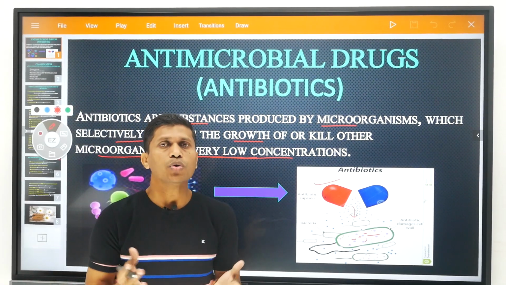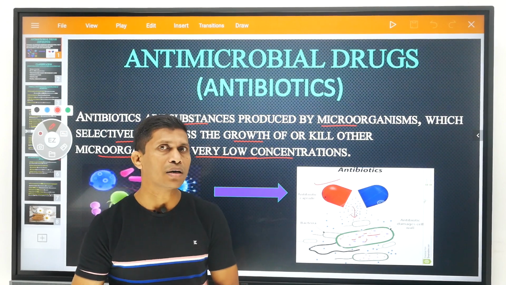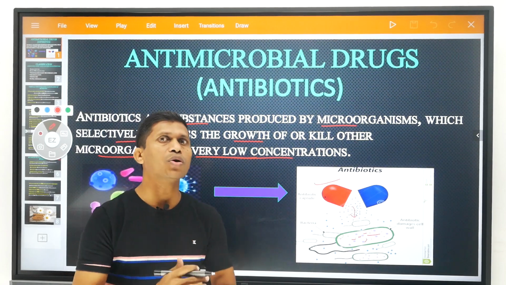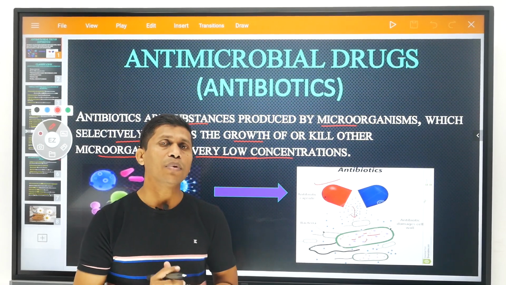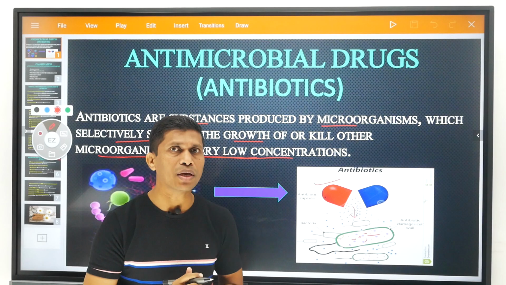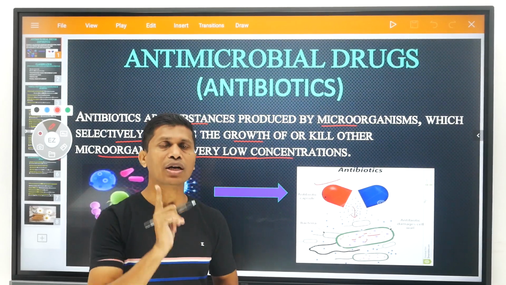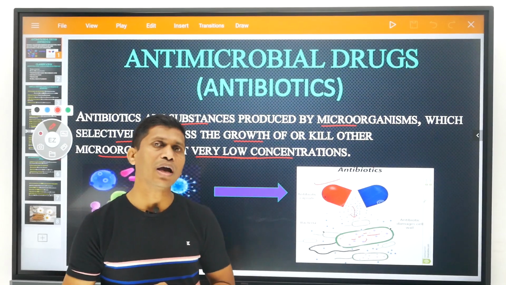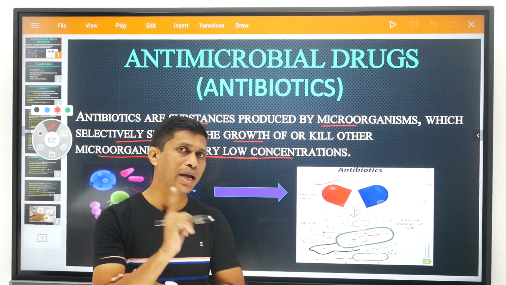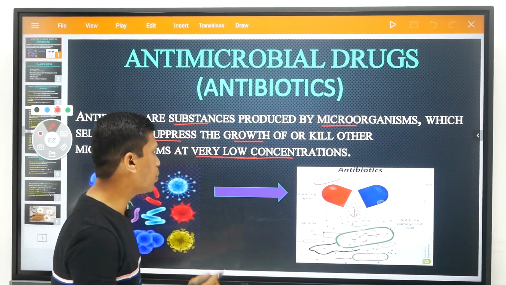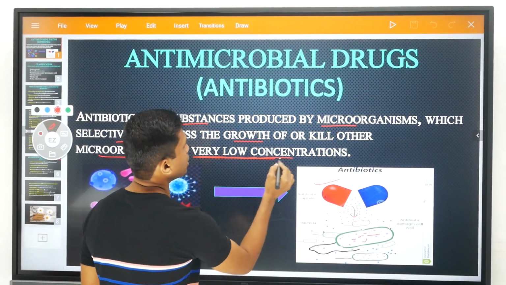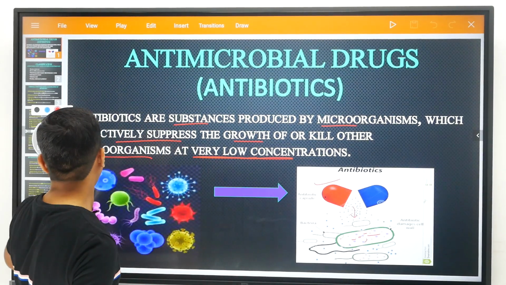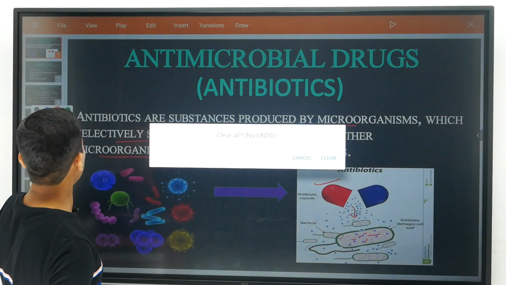Likewise, we use salt for the preparation of pickle, and that salt also prevents the growth of microorganisms and the spoilage of the pickle, but we can't say salt is an antibiotic, because a high amount is required for killing that bacteria. An antibiotic is a substance that at very low concentration inhibits the growth of microorganisms or kills them. Now, next slide.